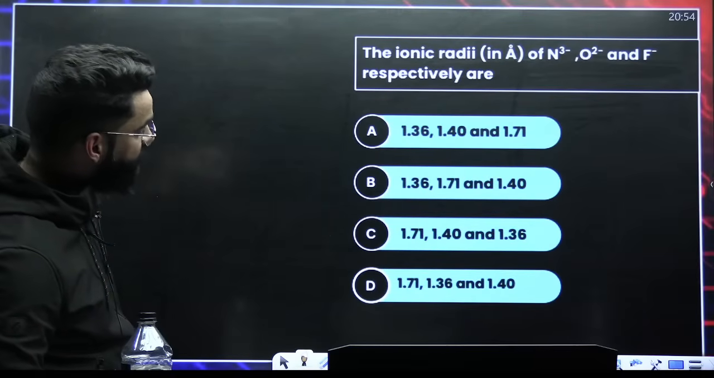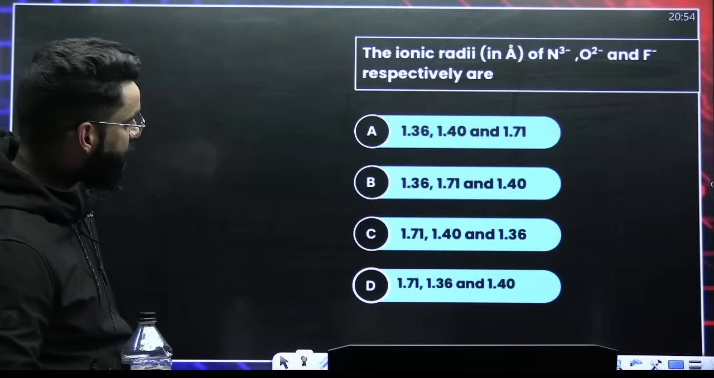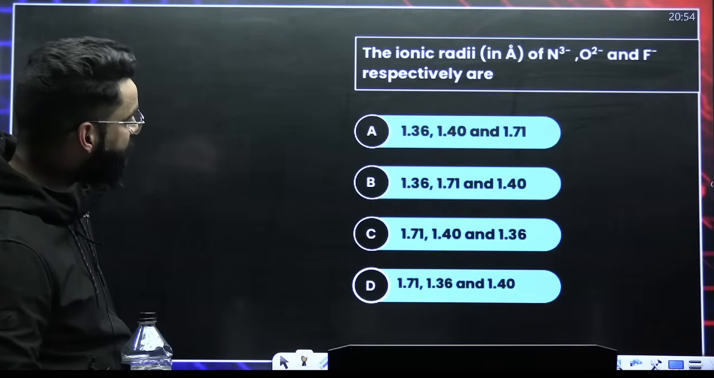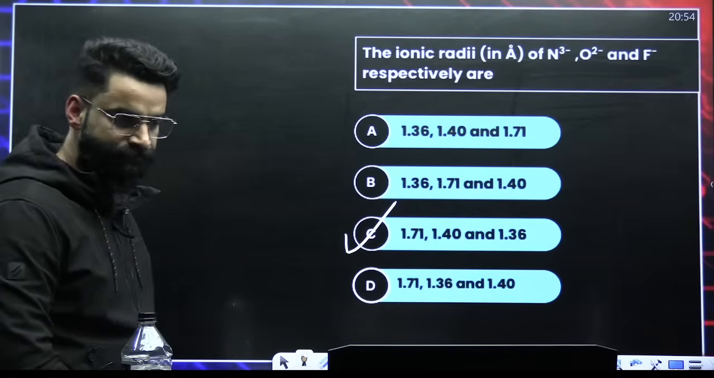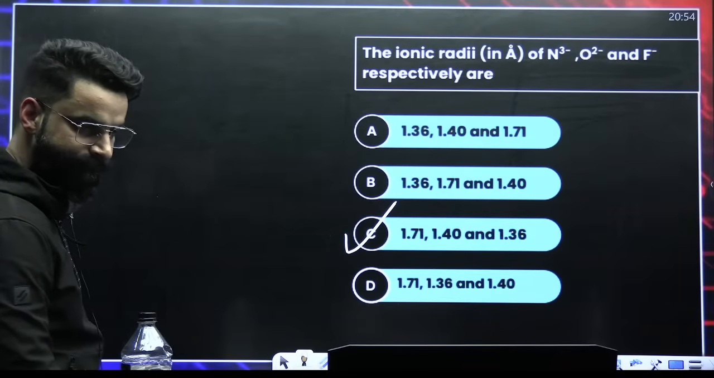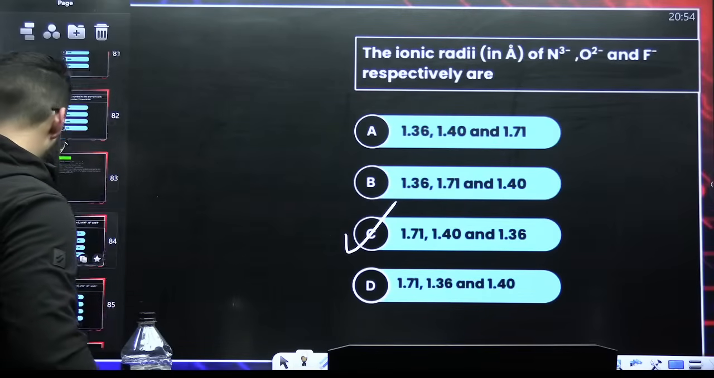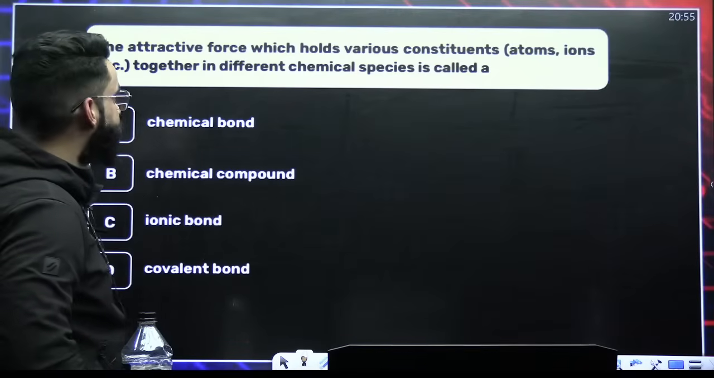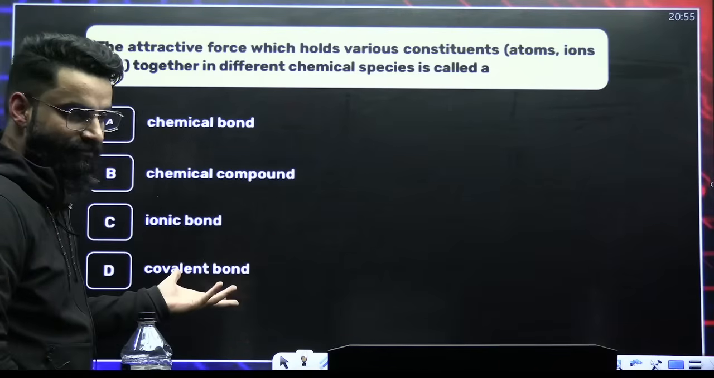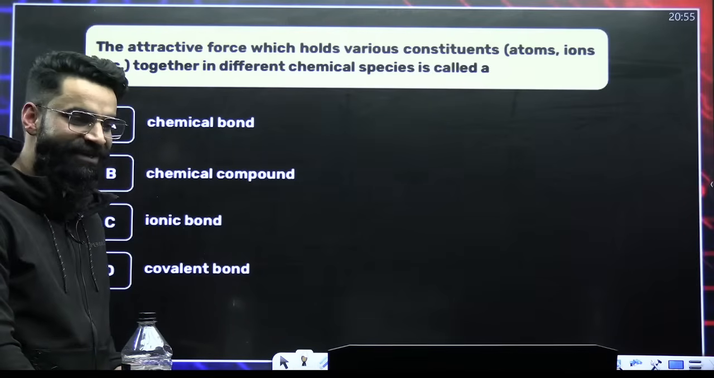N3- will have maximum, followed by O2-, followed by F-. So it should be the decreasing order. Decreasing order of this one, option C. Imagine if this sort of a question comes in your exam, how lucky you are going to be.